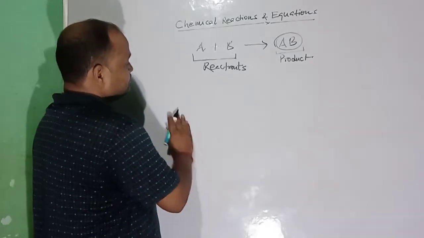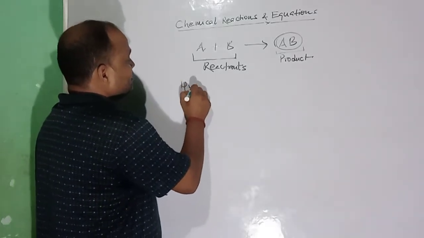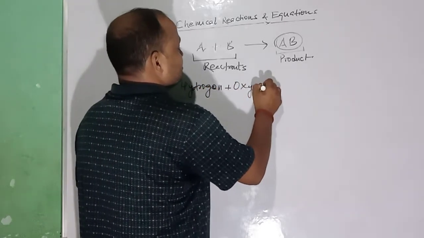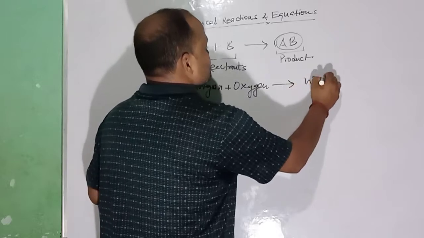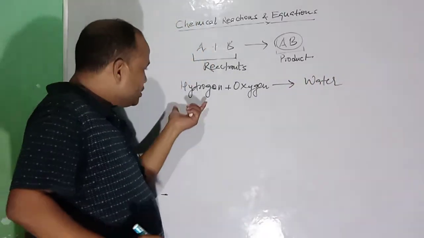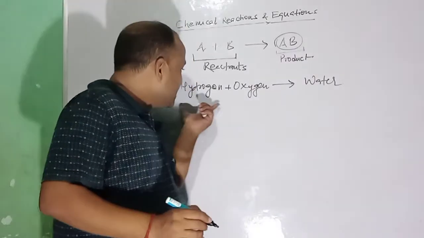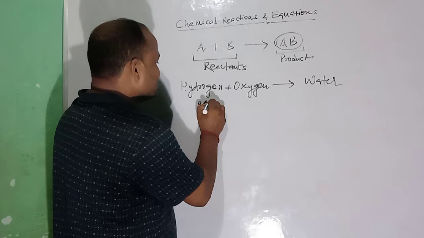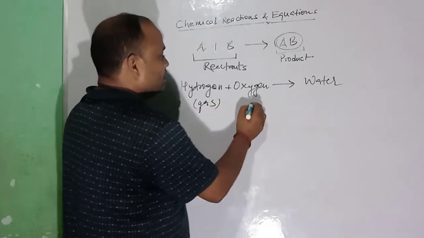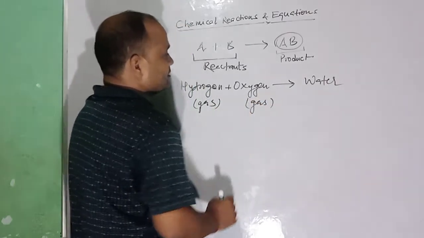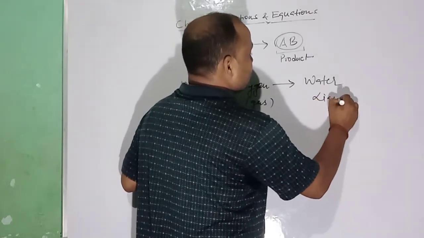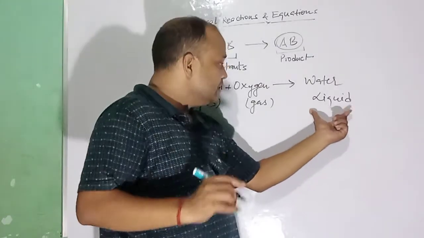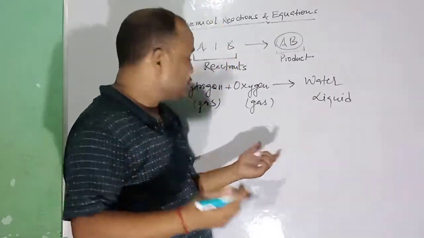Suppose hydrogen plus oxygen gives water. This is also an example of chemical reaction. In this reaction, hydrogen is a gas. Oxygen is also a gas. Water is a liquid. So you can see here these two substances have formed a new substance. Now this new substance has new properties too.